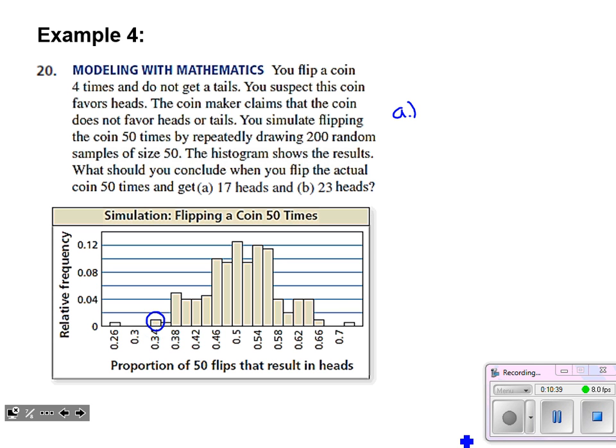So what can we conclude when we conduct our own experiment and get 17 heads with that coin? Well, the manufacturer's claim, it's most likely false. He's claiming it's a true coin.